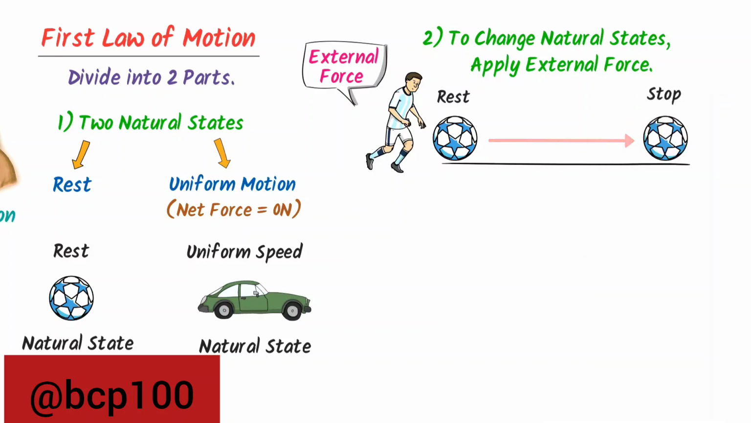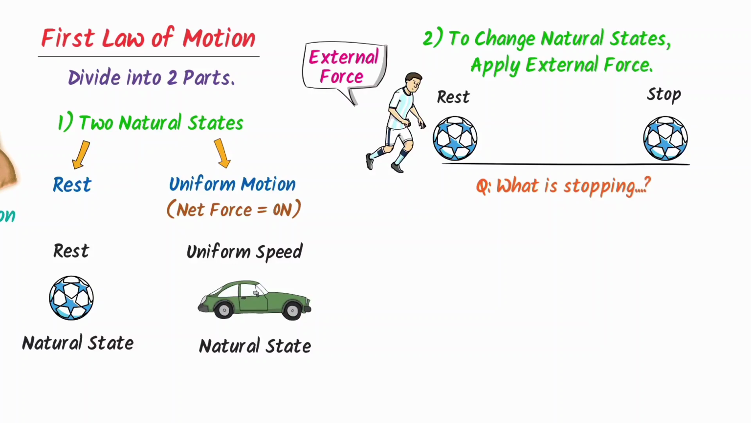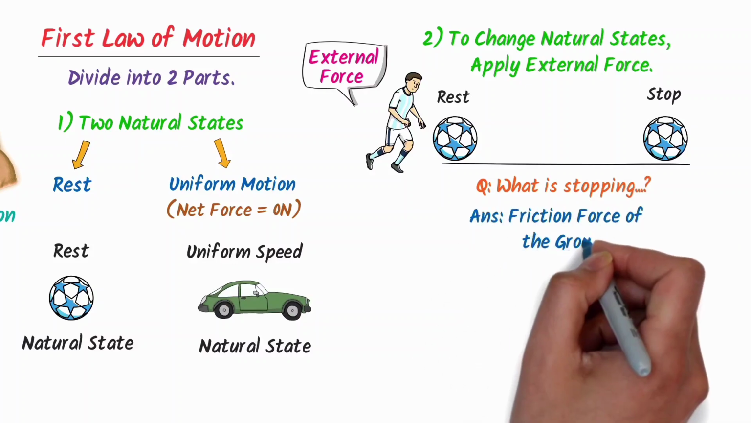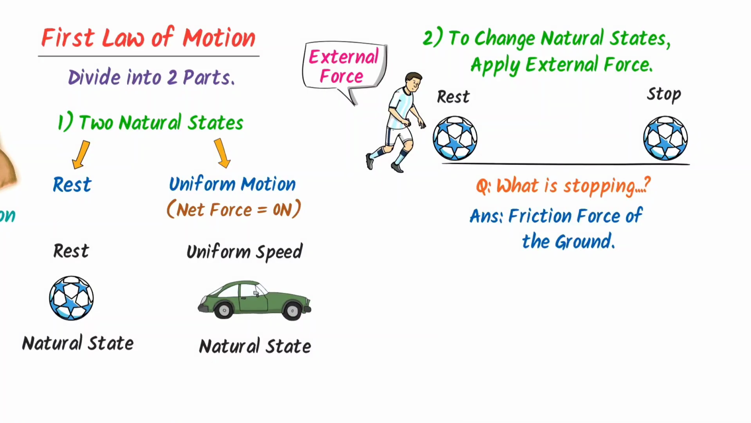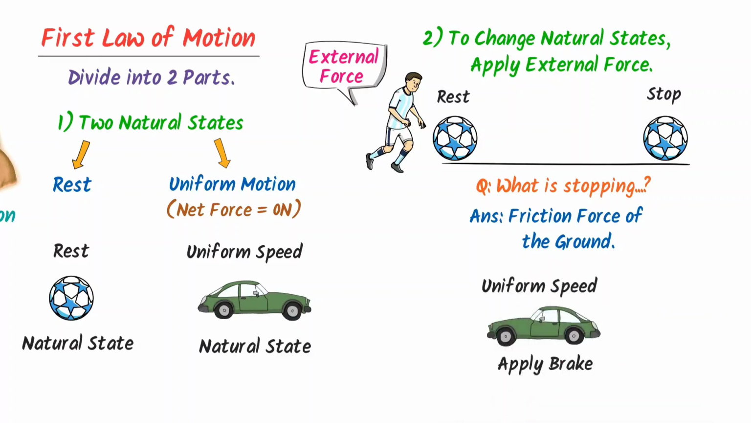Let me ask you, what is stopping the ball? Well, the answer is simple. The friction force of the ground is stopping the ball. If we eliminate the friction force of the ground, the ball will continue its state of motion forever. Secondly, consider this moving car. When you suddenly apply the brake, you exert a force on the car and you change the uniform motion of the car. As a result of this, the car stops.